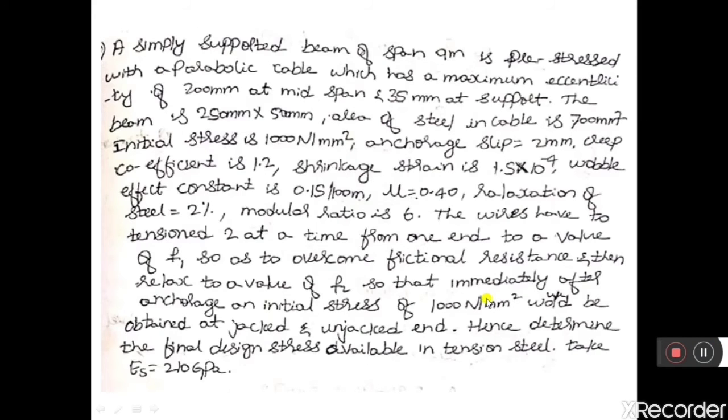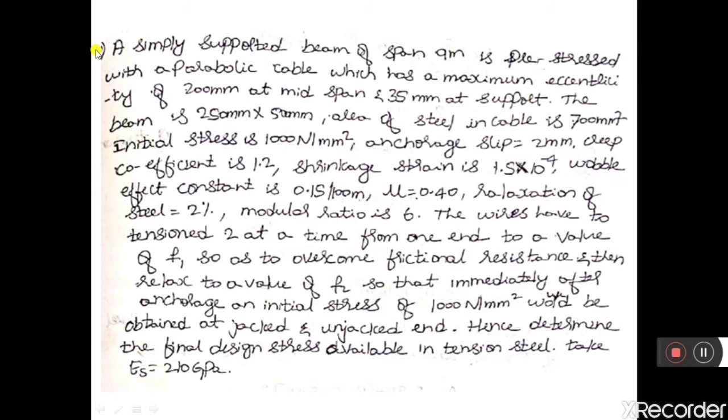Now let us move on to the next example. So here the question is, a simply supported beam of span 9 meter is prestressed with a parabolic cable which has a maximum eccentricity of 200 mm at midspan and 35 mm at support. The beam is 250 mm by 500 mm. Area of steel in the cable is 700 mm square. Initial stress is 1000 Newton per mm square. Anchorage slip is equal to 2 mm.